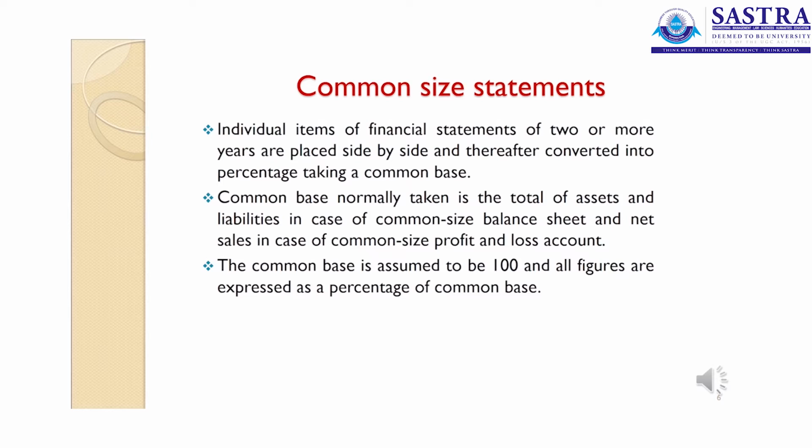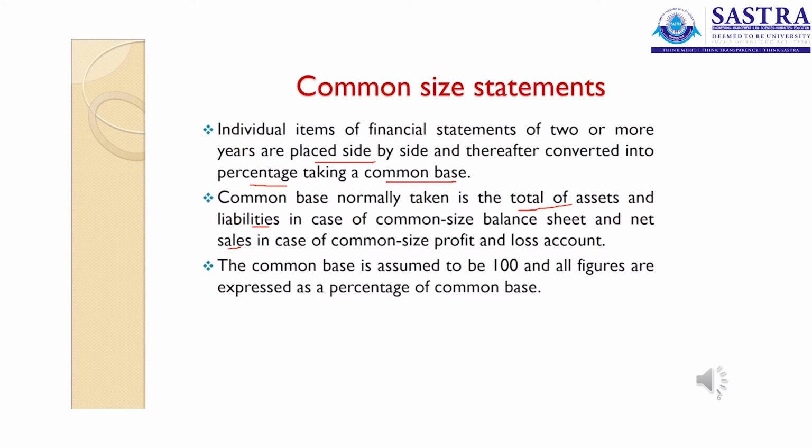In the same manner, we are going to calculate over the years. See to it. Individual items of financial statements of 2 or more years are placed side by side and thereafter converted to percentage taking a common base. What is that common base? In terms of your income statement, it will be sales. In terms of your balance sheet, it is said to be the total. So common base is normally taken as total of assets and liabilities in case of your balance sheet and net sales in case of your profit and loss account.